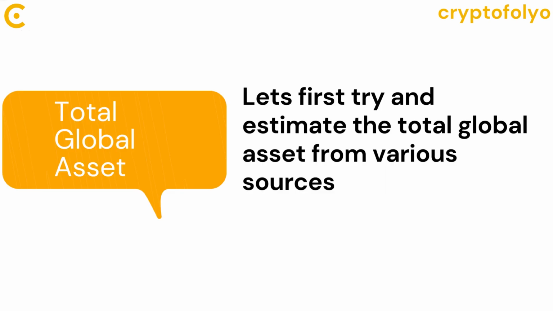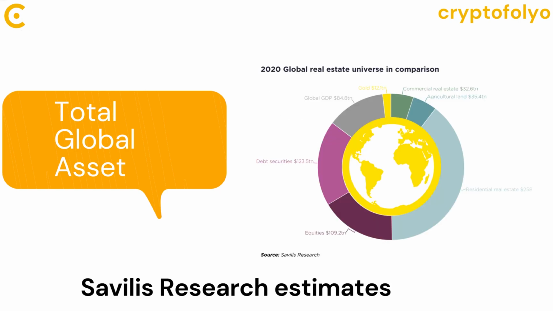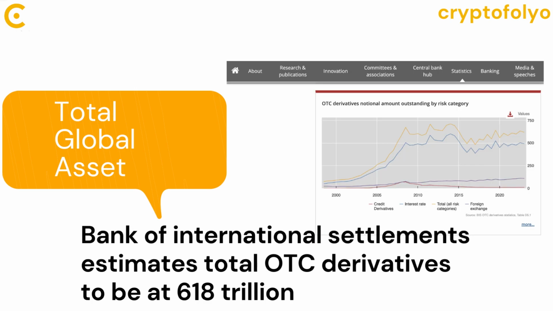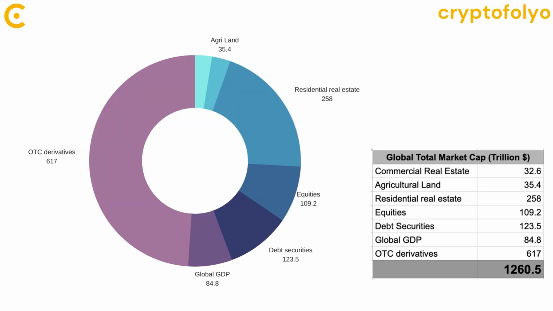Let's first try and estimate the total global asset from various sources. As per Savalas research estimates, and adding the data from the Bank of International Settlements about the OTC derivatives, we can estimate the dollar-denominated assets to have a market capitalization of 1260 trillion.